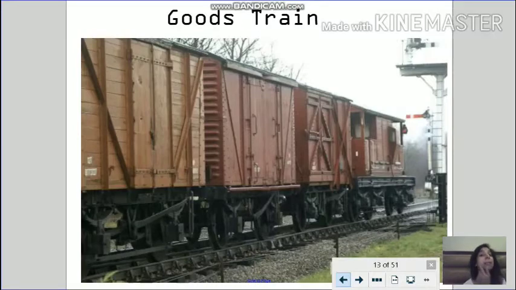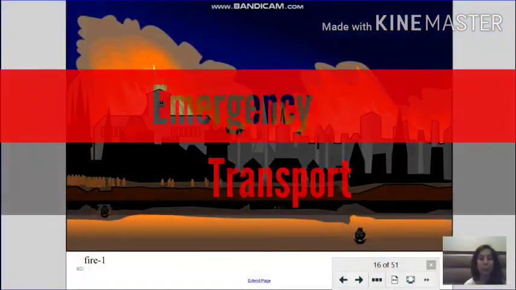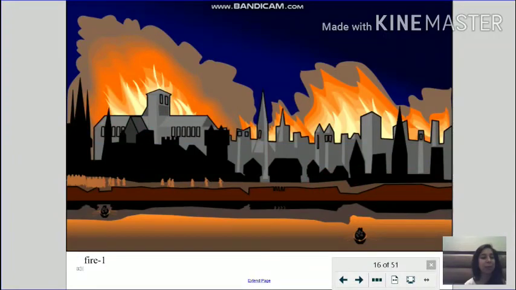Goods matlab hota hai saman. So sometimes if there are big and heavy goods that need to be taken from one place to another, जब सामान बहुत बड़ा होता है और उसको आपको बहुत लंबे डिस्टेंस पे लेकर जाना है, दूर लेकर जाना है और सामान बहुत हैवी है, गुड्स बहुत हैवी हैं, then we put them in a goods train. Okay, right? Now take a look here. This is another type of a goods train, and on this train, heavy logs of wood are being carried from one place to another. Now, children, we are going to take a look at the emergency vehicles.